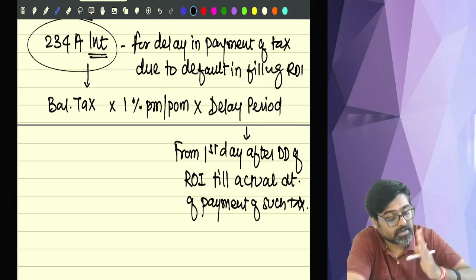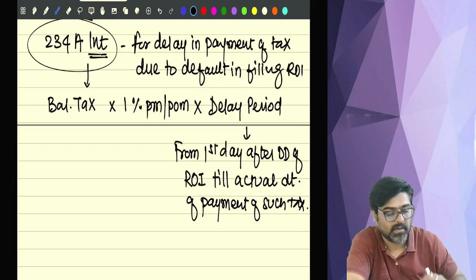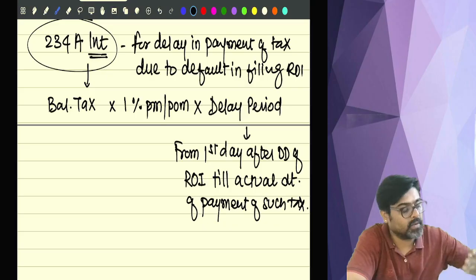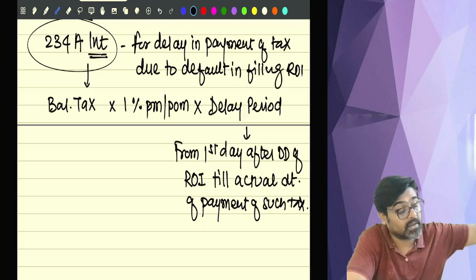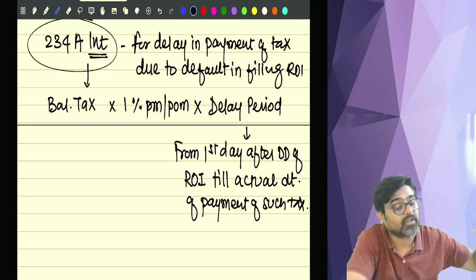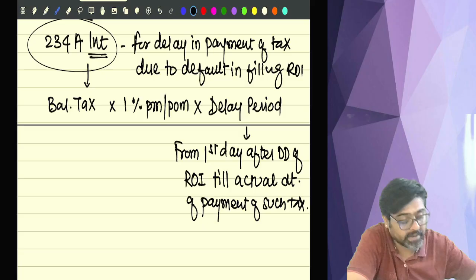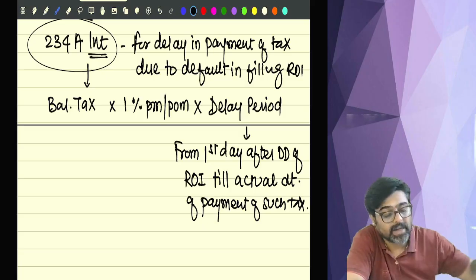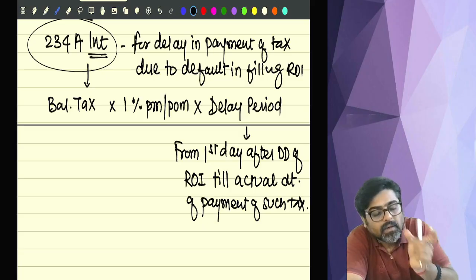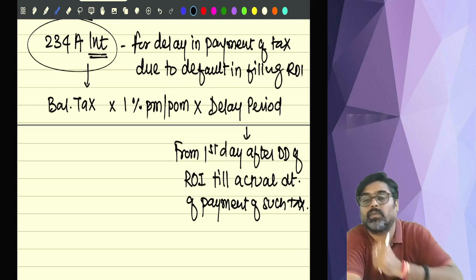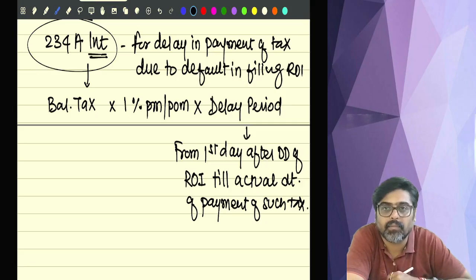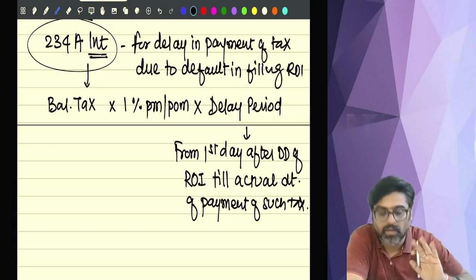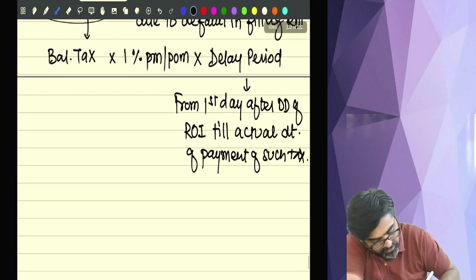And this will be charged for the period of delay, after the due date of filing return, till the date the tax payment is actually done. Getting my point, everyone? Hello? 234A.